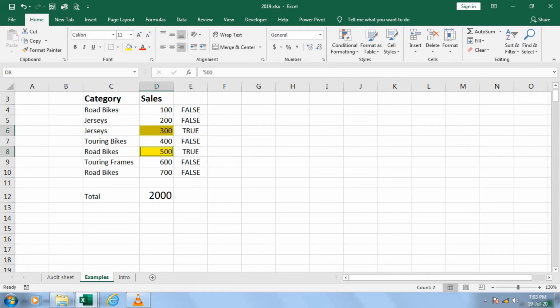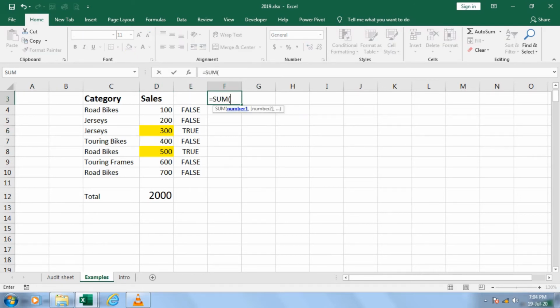I repeat, your actual total has to be 2800. But see, this is ignored because of the text option. This is ignored because of the text option. Sum: select the data from here to here. Correct? Now multiply with 1. Close your bracket, Control Shift and Enter. So now it is saying, sir, your data is 2800.